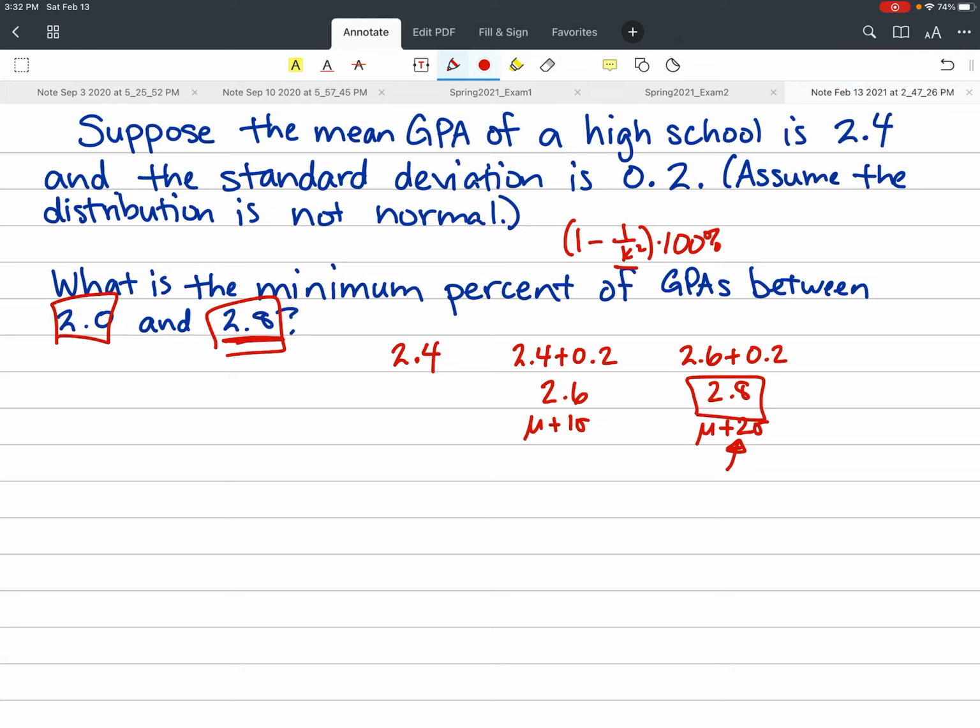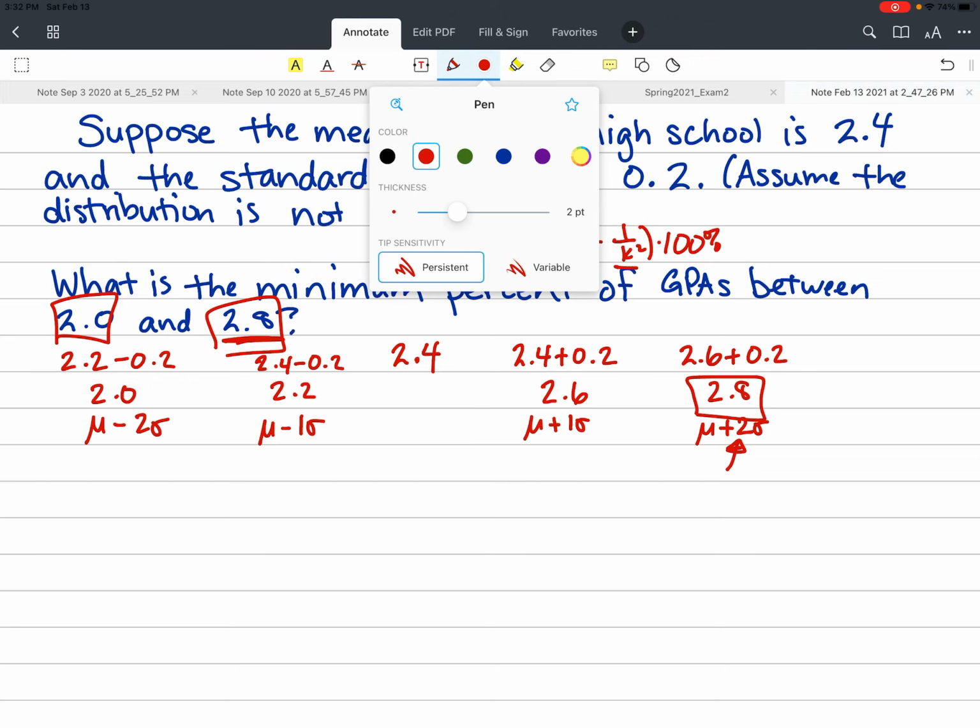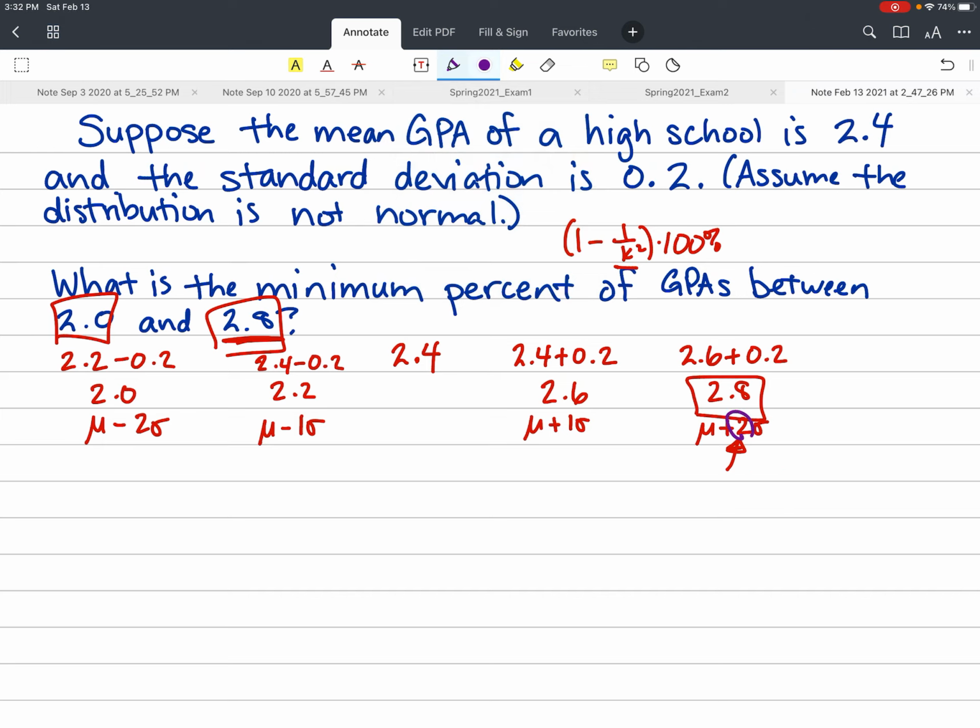In order for this to work, the 2.0 also needs to be 2 standard deviations away from the mean. Because remember that k is within k standard deviations of the mean, meaning above and below. So if I take the mean and subtract 0.2, I get 2.2. That is the mean minus 1 standard deviation. So not quite there yet. Let's take the 2.2 and subtract another standard deviation. That gives me 2.0. So that is the mean minus 2 standard deviations. So this is looking good. 2.8 is the mean plus 2 standard deviations, and 2.0 is the mean minus 2 standard deviations. So the k value I should be using is 2.